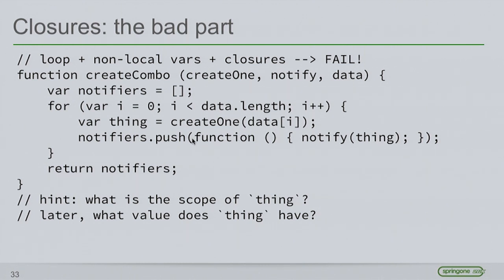And this is also a problem because even if we did put thing out here, it would still be the same problem, because all of these functions that we're returning outside of createCombo are all going to refer to thing, and thing is just going to be the last thing it was assigned to.